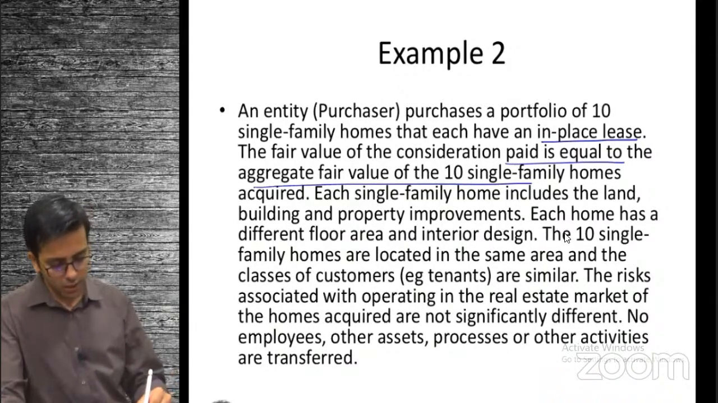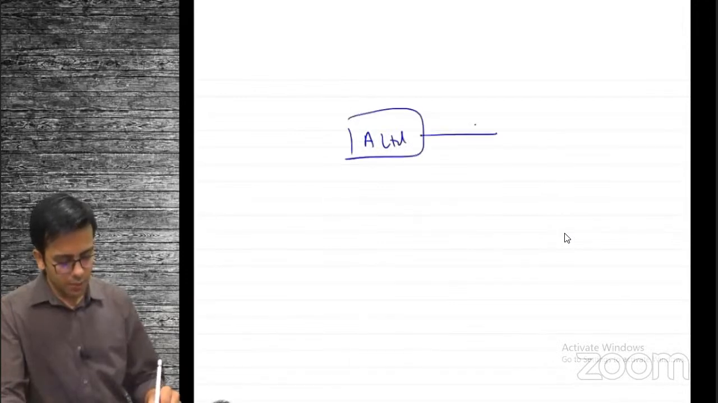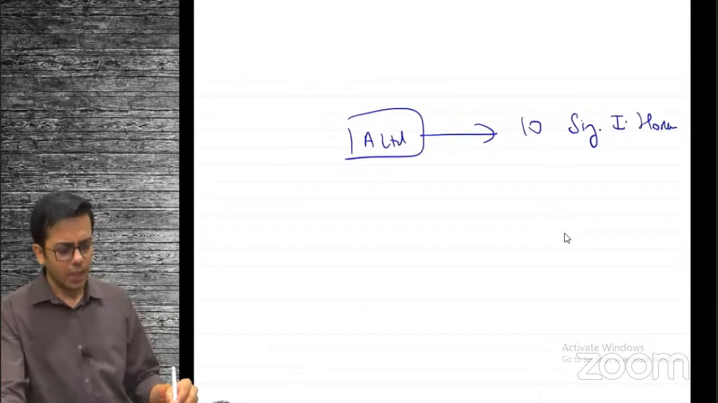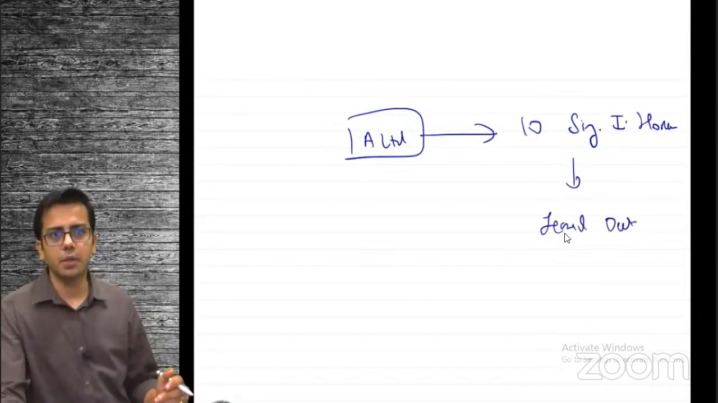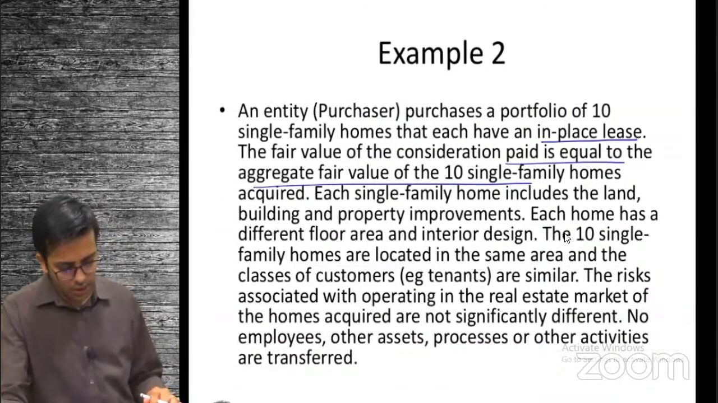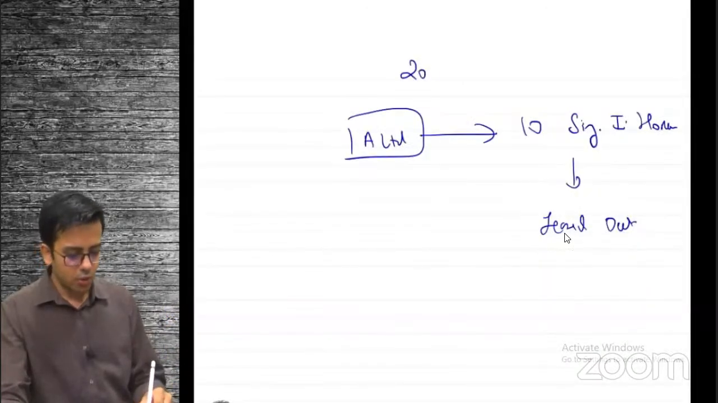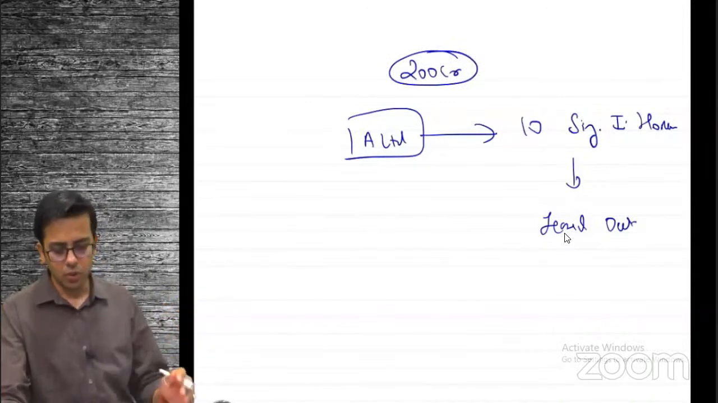So we have this entity named, let's say, A Limited, and A Limited has 10 single identified homes. And they are leased out. So we can say they have a business of leasing and we are trying to buy A Limited. Since you have the fair value of these 10 identified homes, what we have paid is equivalent to these 10 identified homes. Let's say you have paid 200 crore, and 200 crore is equivalent to the value of these 10 single identified houses. So we have 10 different assets.